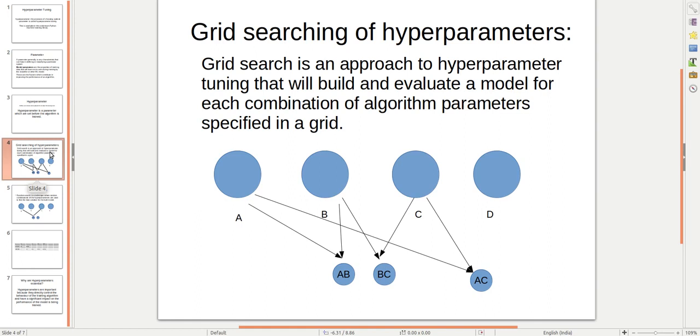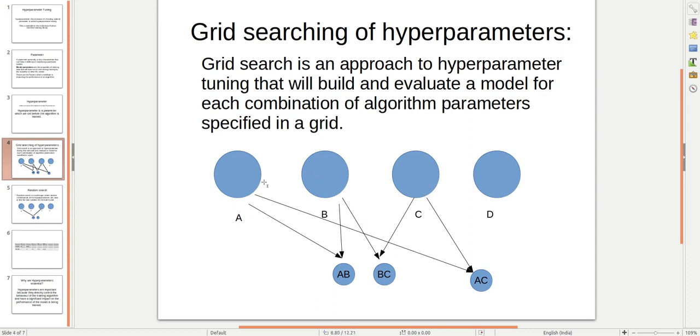In simple language, let's take an example. If we have four houses A, B, C, and D, and a person wants to find me in one of these houses, what will grid search do?